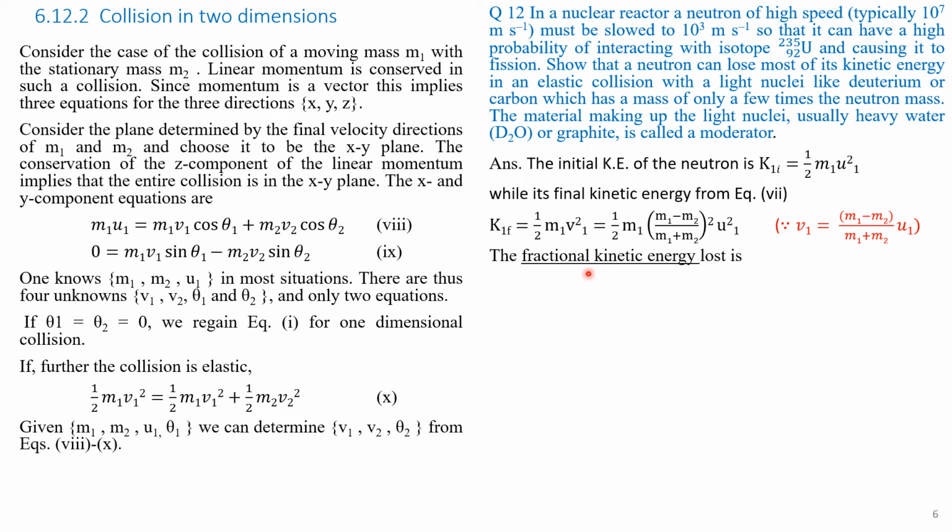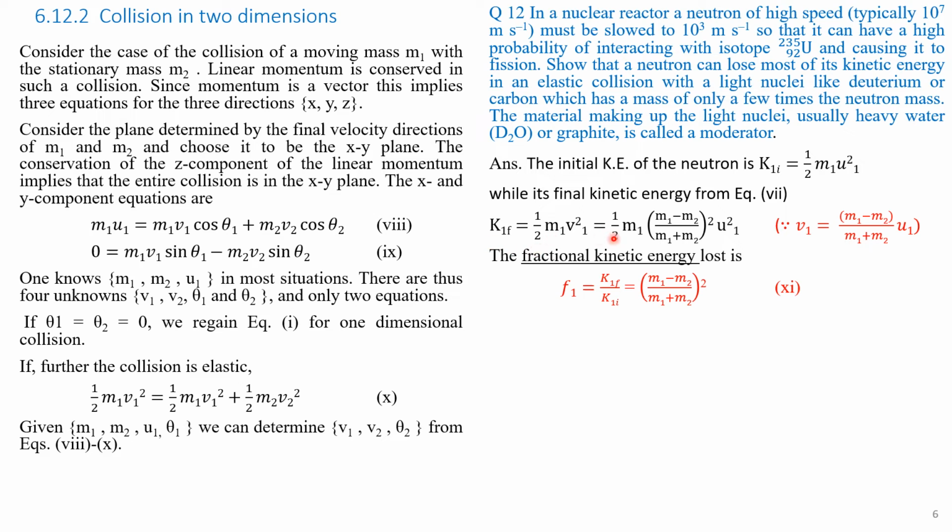Therefore, the fractional kinetic energy of object 1 is given by f1 equals K1F divided by K1I, that is equal to (m1 minus m2 divided by m1 plus m2) whole square.